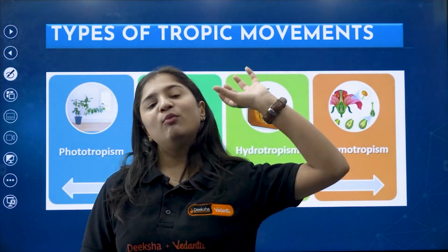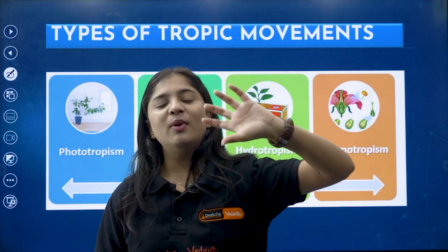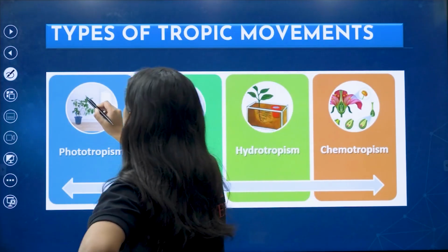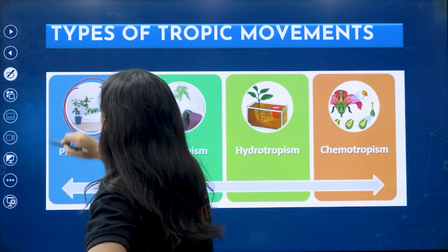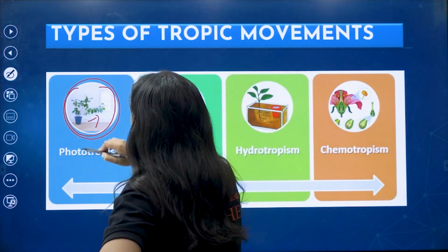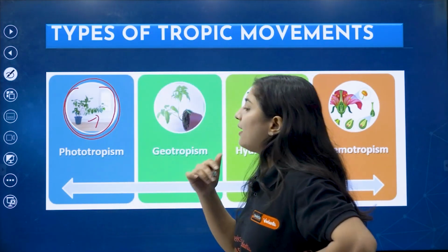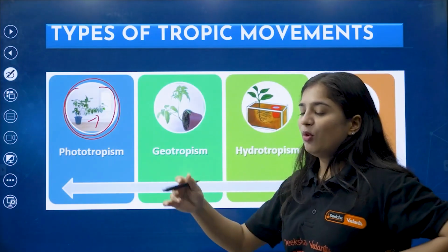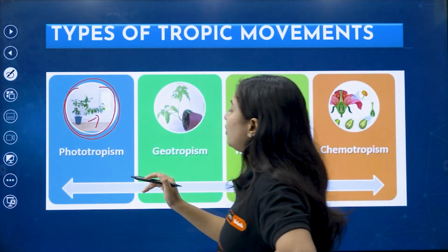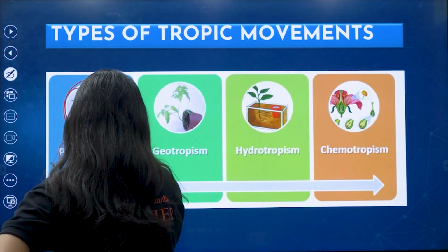When the plant moves towards the sunlight, the movement they show towards the sunlight is called phototropism. They are responding to the sun.